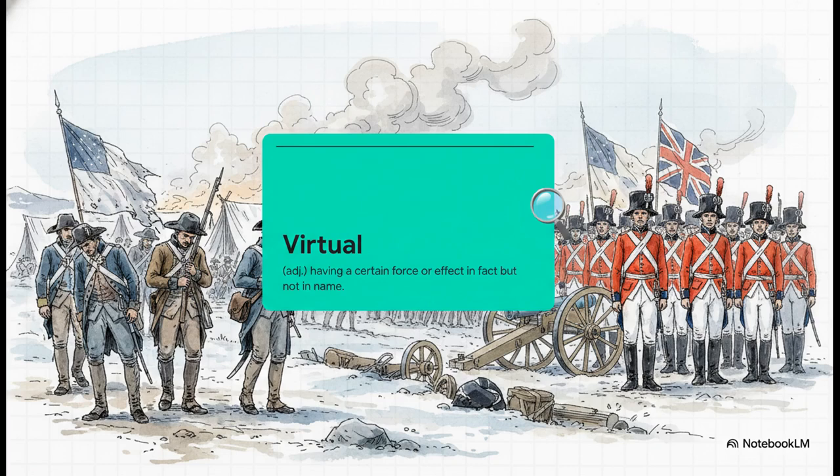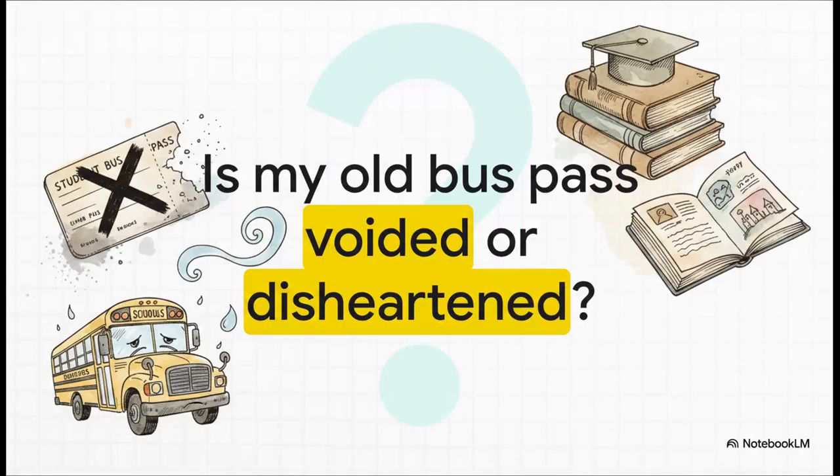The word virtual is an adjective meaning having a certain force or effect in fact, but not in name. So close to being equivalent to the real thing. Washington's army was so close to losing that defeat was essentially a fact, even if the actual formal surrender wasn't official yet. Let's test this in a totally mundane, everyday scenario.